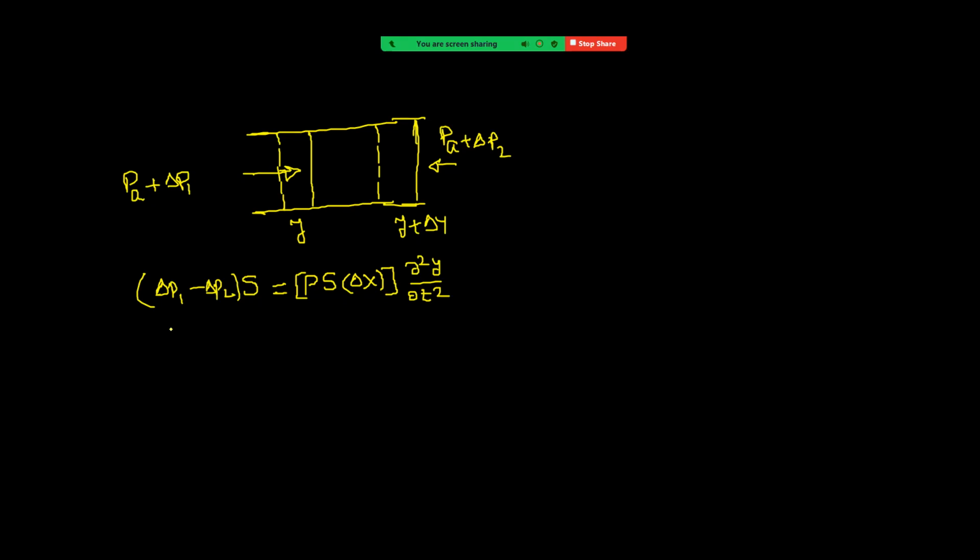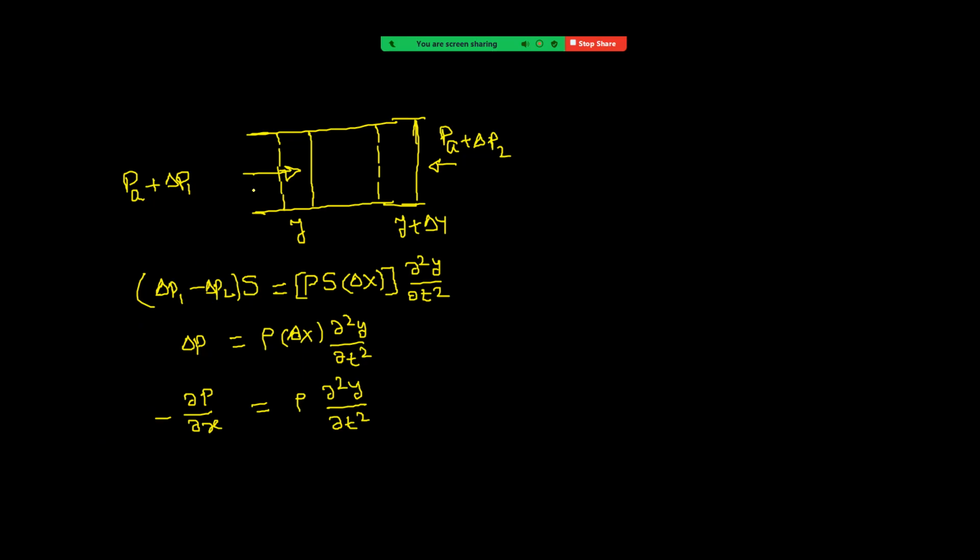Now this is taken as delta P. Delta P equal to rho into delta x into dou square y by dou t square. Now this can be written as dou P by dou x equal to rho into dou square y by dou t square. And I am taking here a negative sign. And see why I am taking the negative sign.